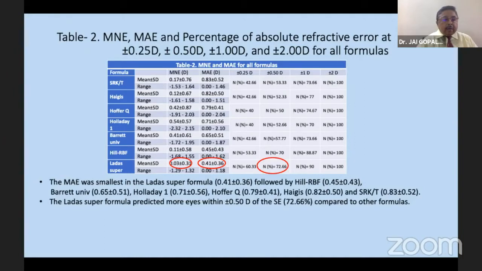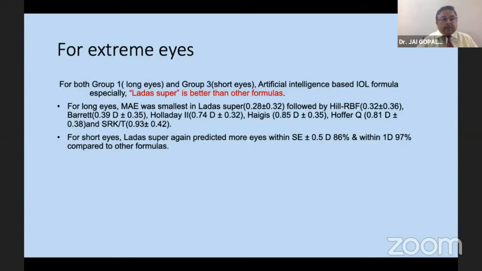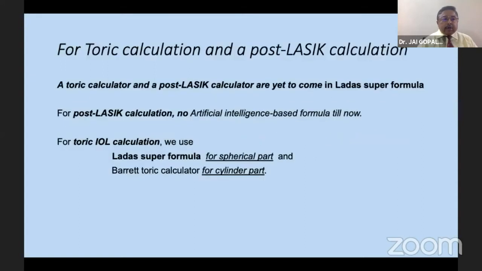Here, the mean absolute error is smallest for LADA super formula, followed by the Hill RBF. So these two formulas are very good. For the extremes of eye, LADA super formula is better than the other formulas because here again the mean absolute error is smallest for both the extreme eyes, like long eyes and short eyes.